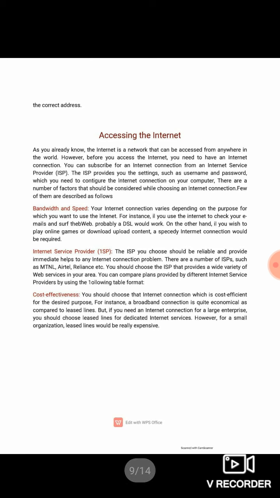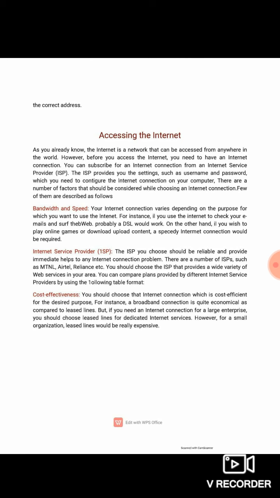Now, accessing the internet. Accessing the internet means, as we already know, the internet is a network that can be accessed from anywhere in the world. However, before you access the internet, you need an internet connection. You can subscribe for an internet connection from an internet service provider, that is ISP. The ISP provides us the settings such as username and password, which you need to configure the internet connection on your computer. There are a number of factors that should be considered while choosing the internet connection.